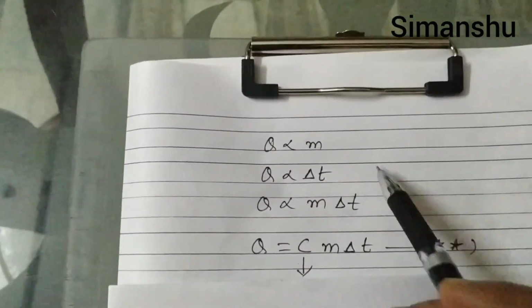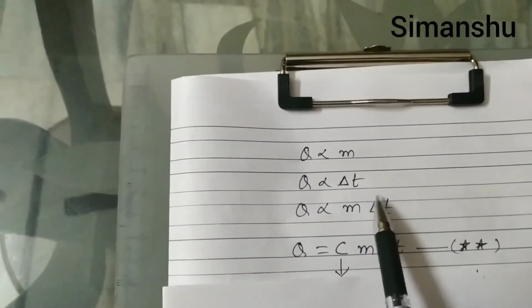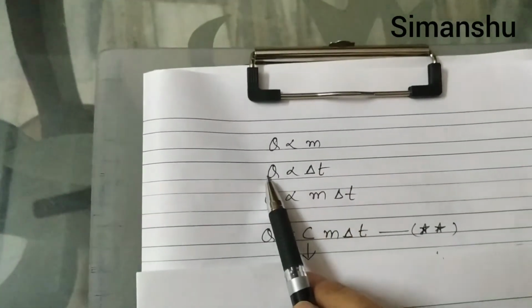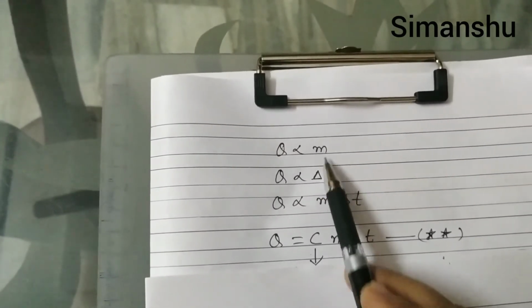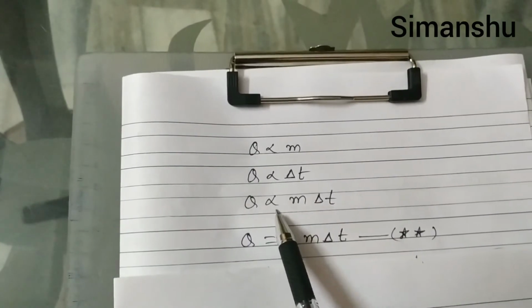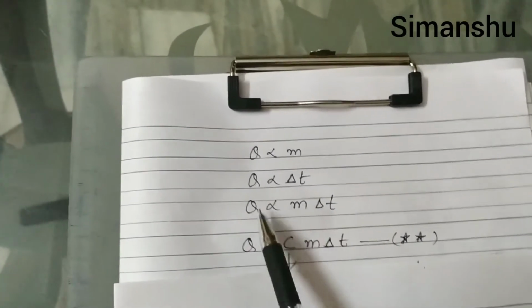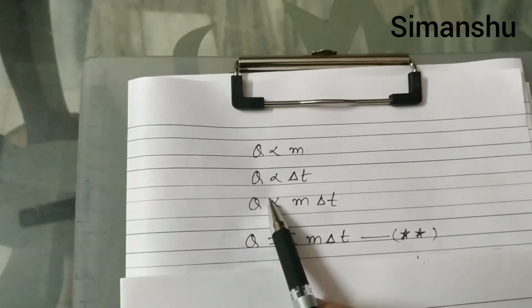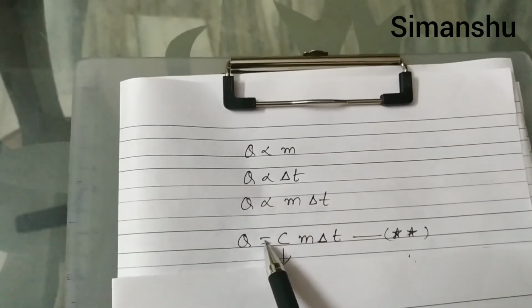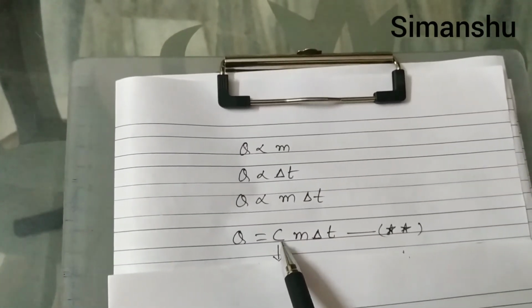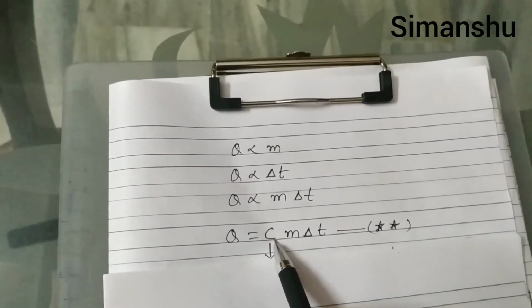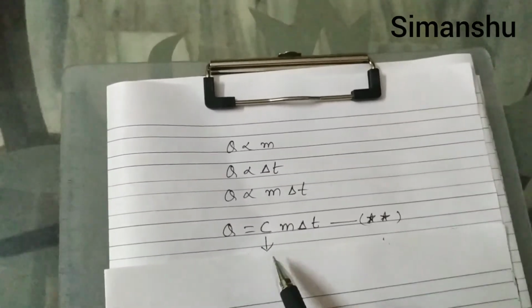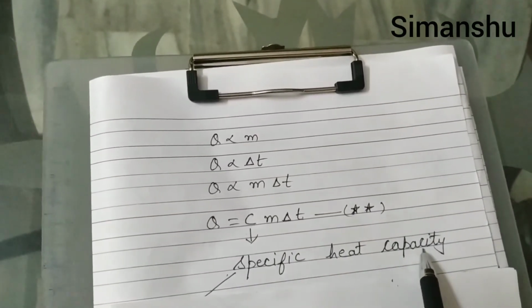Okay, so from the previous discussion, let us sum up. We said more the mass, more heat required. More rise in temperature is needed, more heat is required. By taking the values from both together, we can write it like this: Q proportional to m delta T. Whenever we want to replace this proportionality sign with equality, we put a constant here. Here we are using that constant as C. Now what is C? C is specific heat capacity.